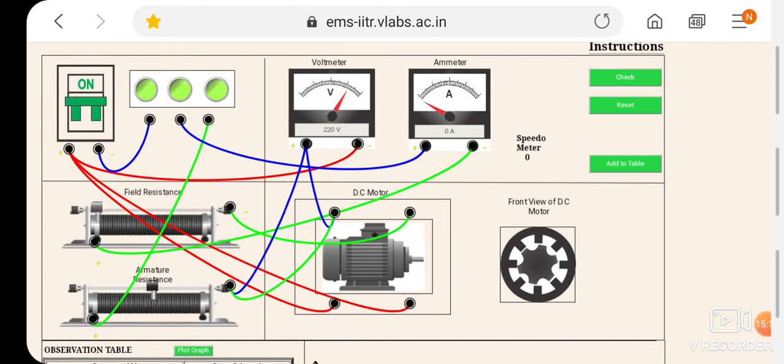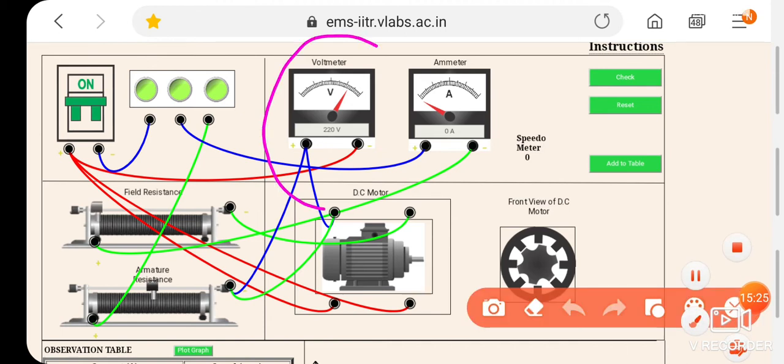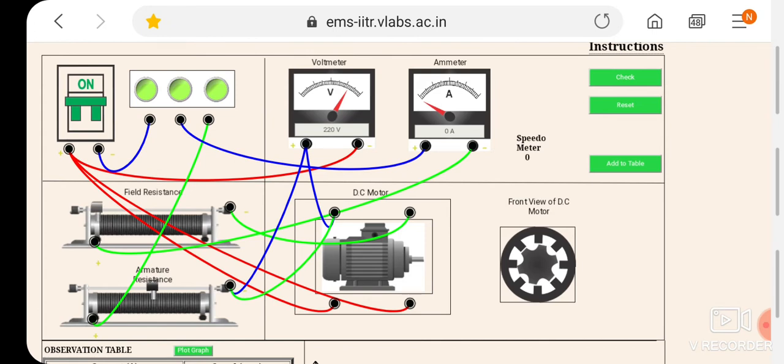Now you can see I have set the second slider almost at the mid of the slider. So you can see here the voltage has been fixed. You can see here voltage has been fixed at 220 volt. You have to keep this voltage fixed by fixing the armature resistance, because in this case we will vary the field resistance, not the armature resistance. Now we have to increase the field resistance.